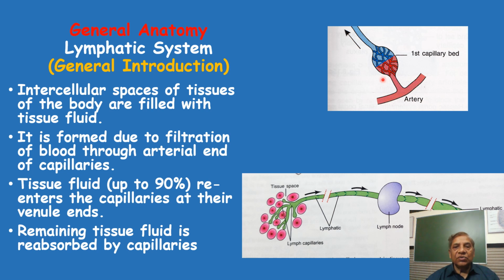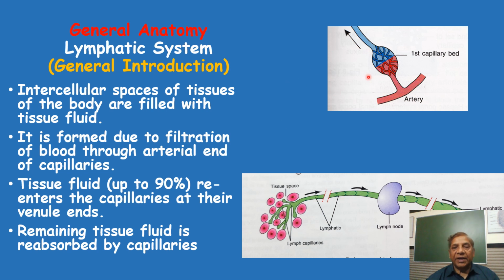This tissue fluid is formed because of the filtration of blood through the arterial end of the capillaries. After the exchange of gas, metabolites and nutrients, this tissue fluid is absorbed back through the venous end of the capillary, shown here in blue.